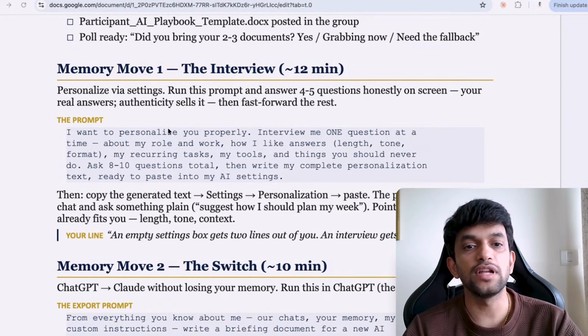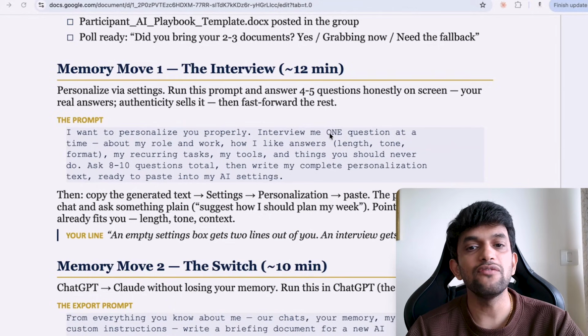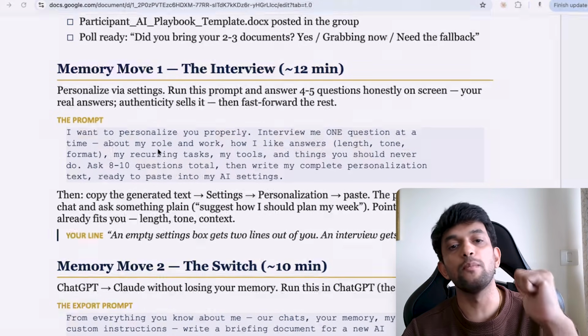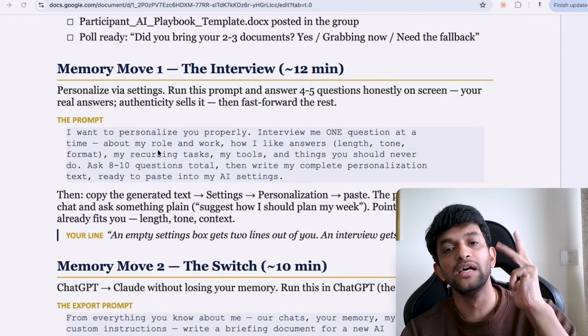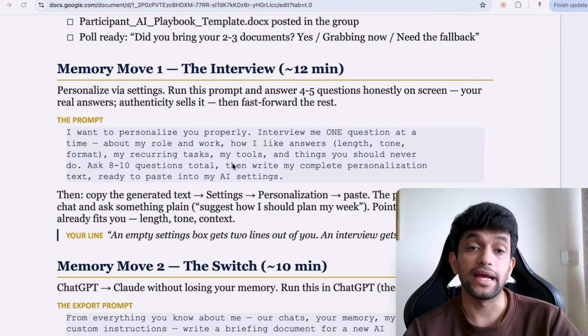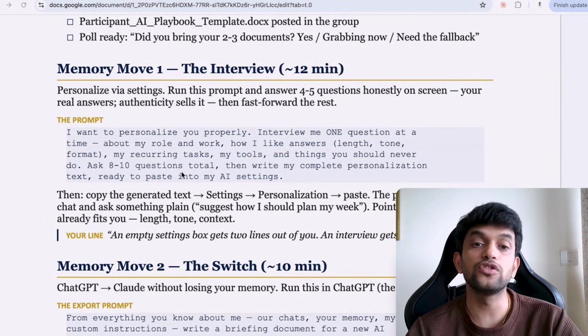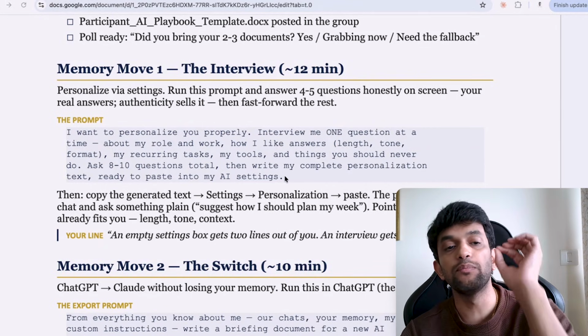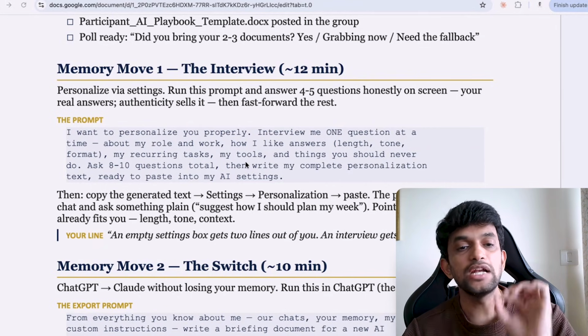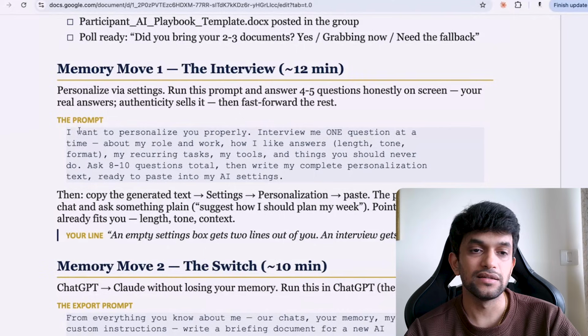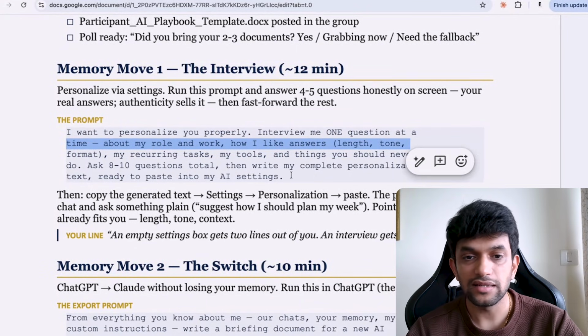I want to personalize you properly. Interview me one question at a time about my role, my work, how I like answers, length, tone, format, my recurring tasks, my tools, and things you should never do. Ask 8 to 10 questions total, then write my complete personalization text ready to paste into my AI settings.